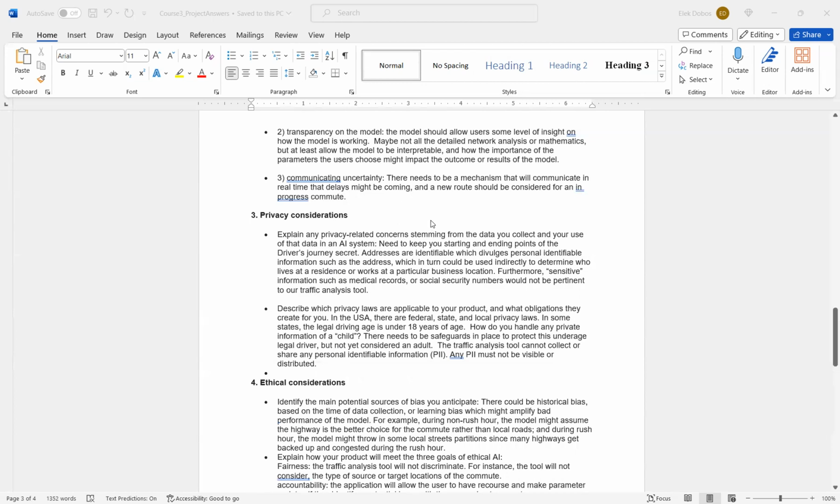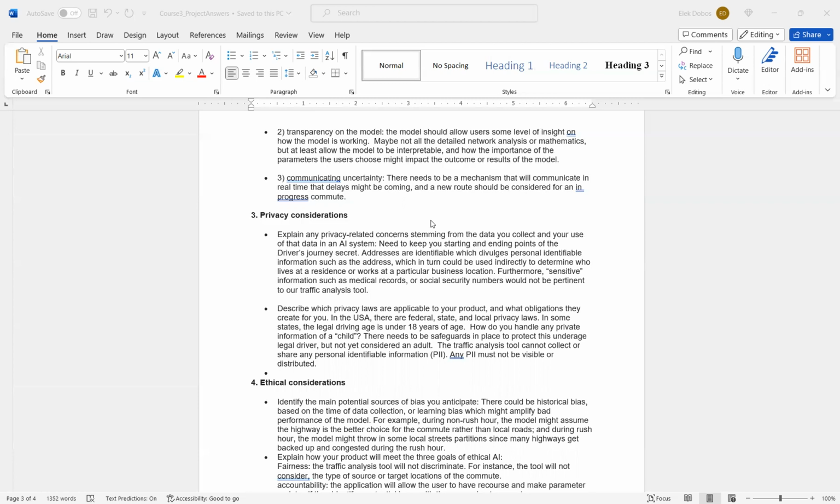Privacy considerations. We have to explain any privacy-related concerns stemming from the data that we collect and the use of our data in the AI system. You need to keep the starting and ending points of the driver's journey secret. Addresses are identifiable, which divulges personally identifiable information, which in turn could be used indirectly to determine who lives at a residence or works at a particular business location.